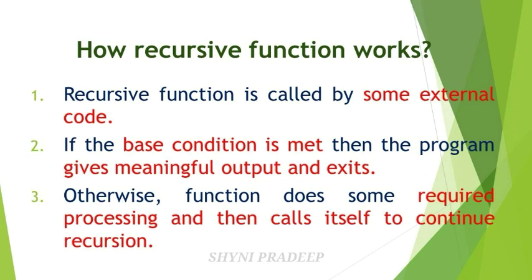Otherwise the function does some required processing and then calls itself to continue recursion. Which means if you are not giving a stop condition, which means base condition, it will be executed continuously. It will not stop, it calls itself continuously.